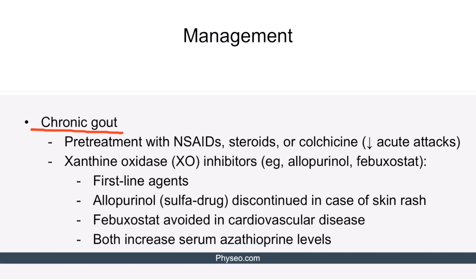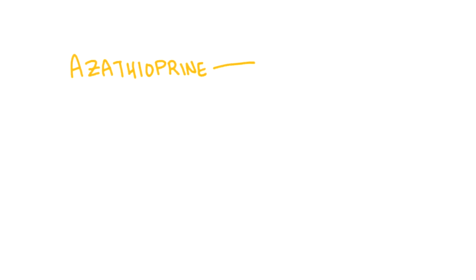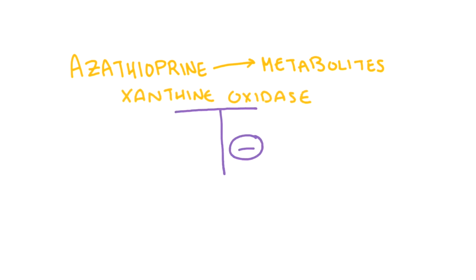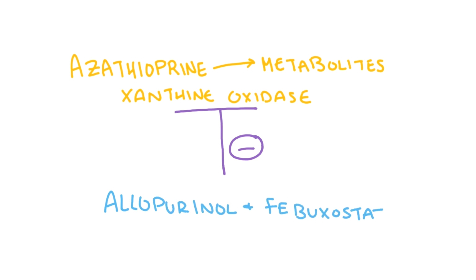Let's explain this phenomenon with the help of an illustration. Azathioprine is an antimetabolite chemotherapeutic drug broken down by xanthine oxidase. Blockage of xanthine oxidase, either by allopurinol or febuxostat, will increase the serum levels of azathioprine and cause severe myelosuppression.